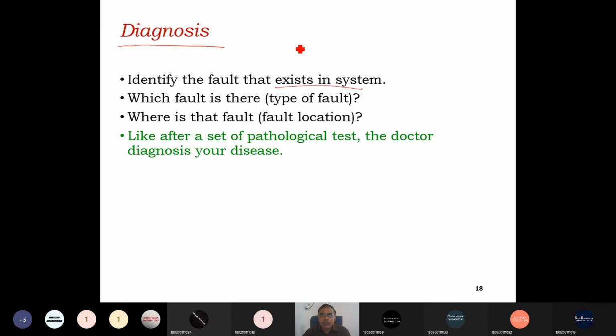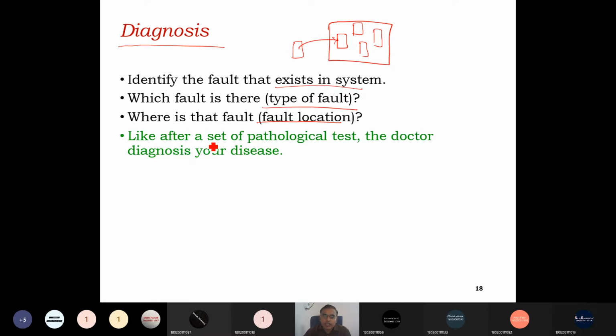Once we mount the IC into a system, it is one part of the system. The system has different other components besides the IC also, right? Which fault is there, the types of fault, and where is that fault? Fault locations are identified at the diagnosis stage.